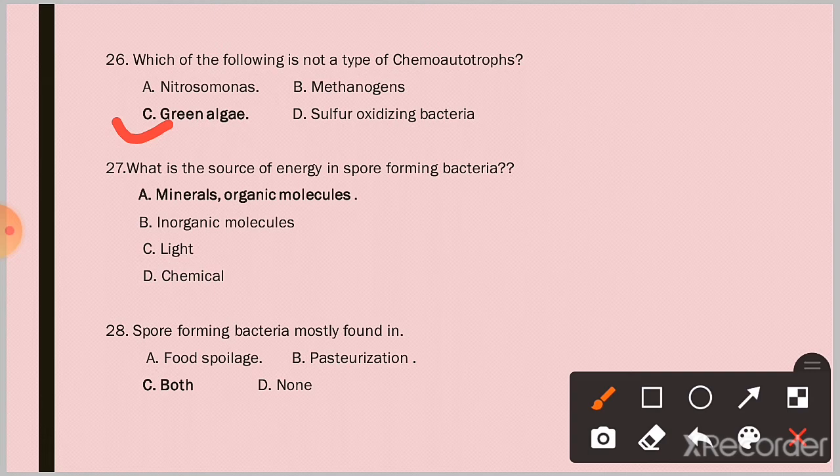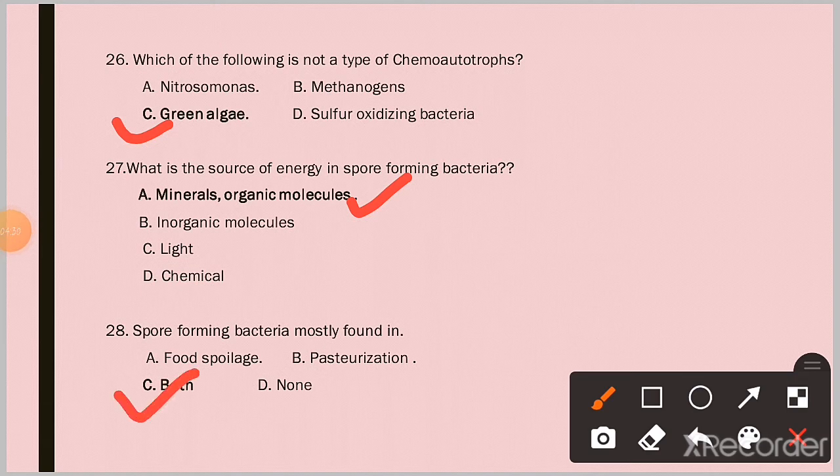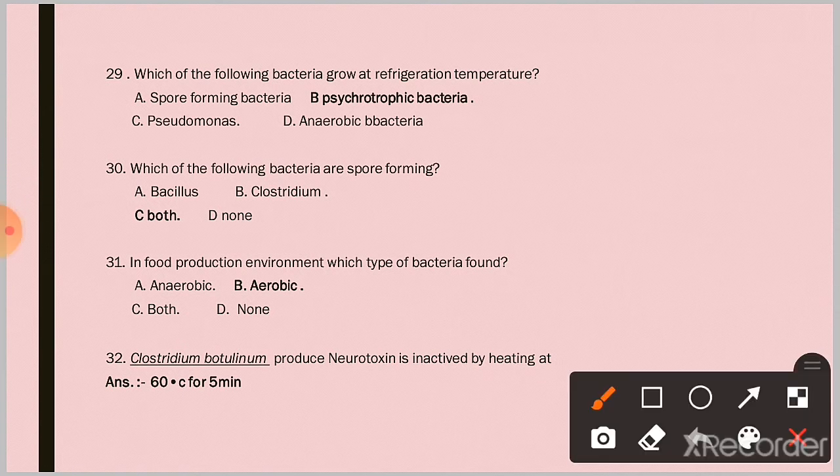Question 27. What is the source of energy in spore-forming bacteria? Option A. Mineral organic molecules. Spore-forming bacteria are mostly found in both food spoilage and pasteurization. Question 29. Which of the following bacteria grow at refrigeration temperature? Option B. Psychrotrophic bacteria. Question 30. Which of the following bacteria is spore forming? Option C. Both Bacillus and Clostridium.